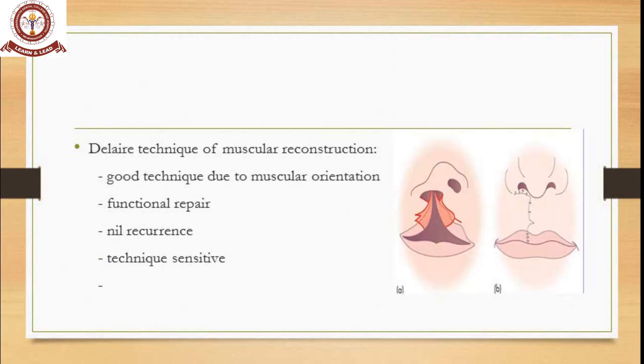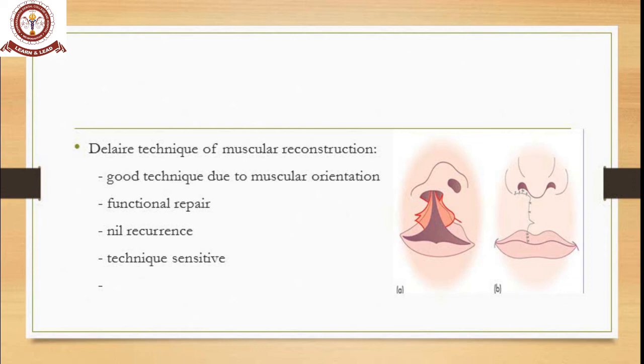Another important technique is Delaire's technique of muscular reconstruction. It is mainly based on muscular reconstruction. The previous techniques used muscle reconstruction as one of the secondary objectives, but here it is the main objective, where the muscles are oriented.